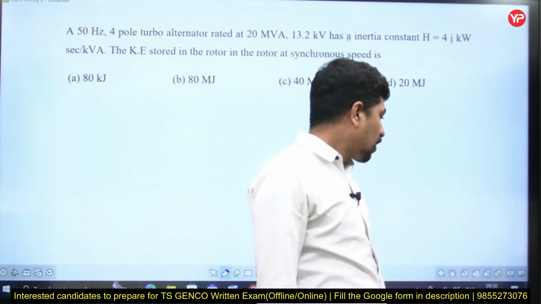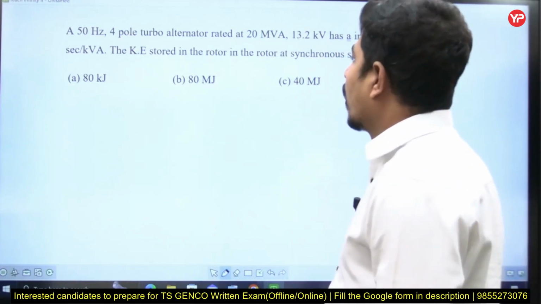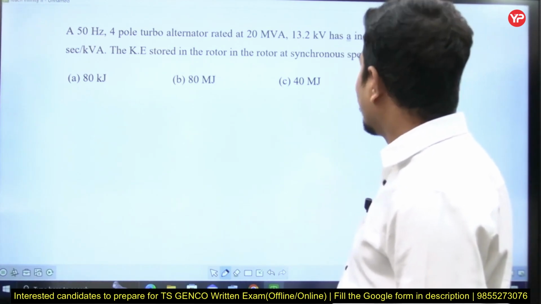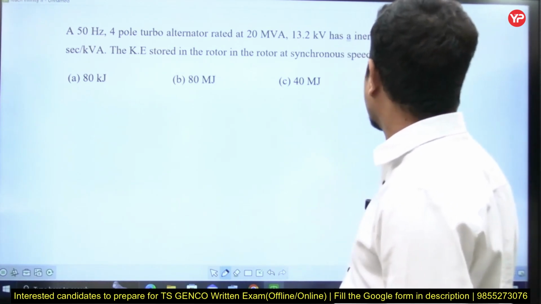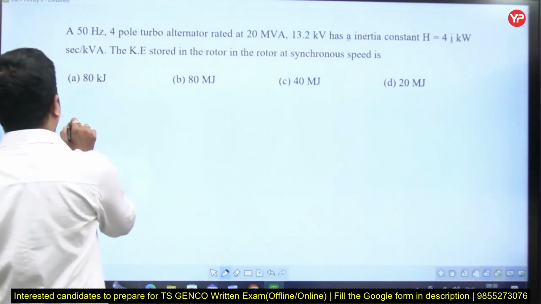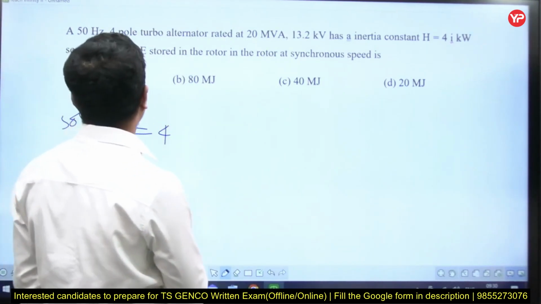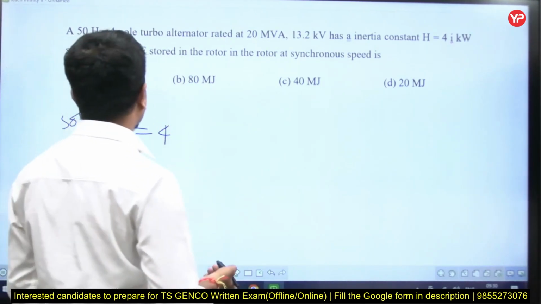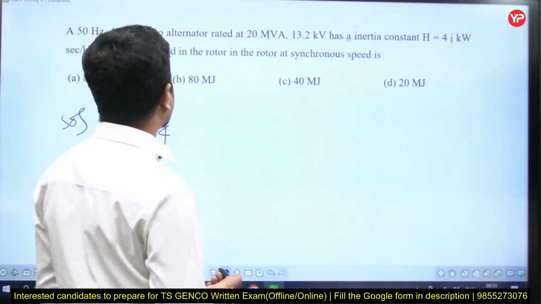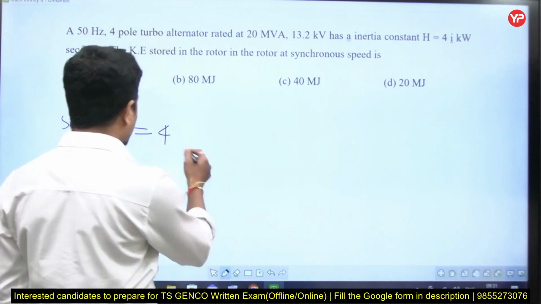So let's go to the next question. This question is very simple. A 50 Hz 4-pole turbo alternator rated at 20 MVA, 13.2 kV has an inertia constant H equal to 4 kilowatt second per kVA. The kinetic energy stored in the rotor at synchronous speed is asked. H is equal to 4, given.